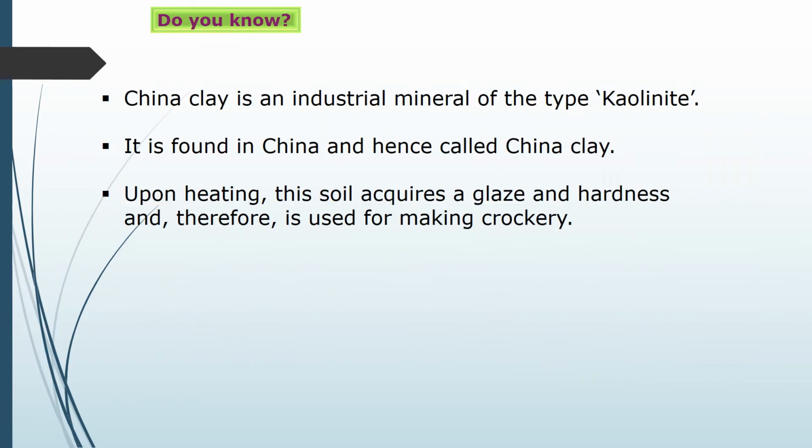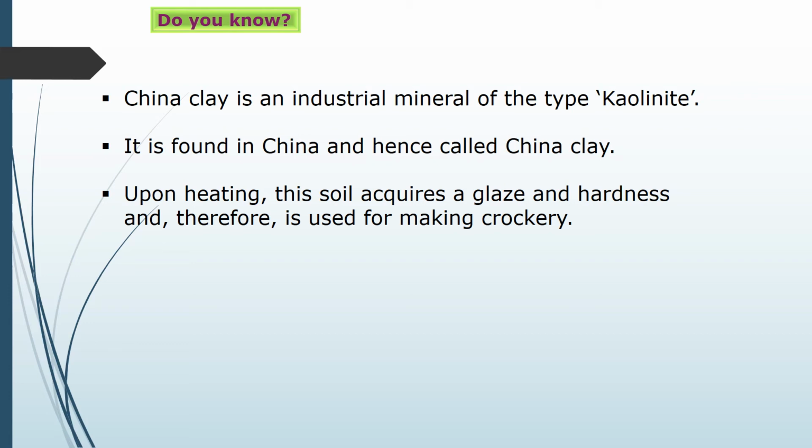Topic is, do you know? China clay is an industrial mineral of the type kaolinite. It is found in China and hence called China clay.